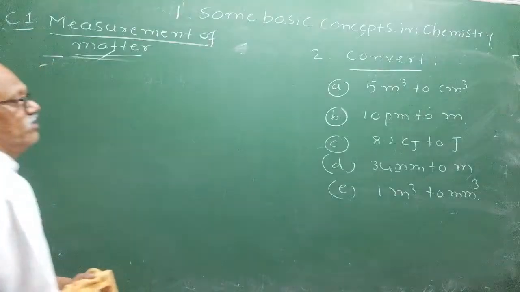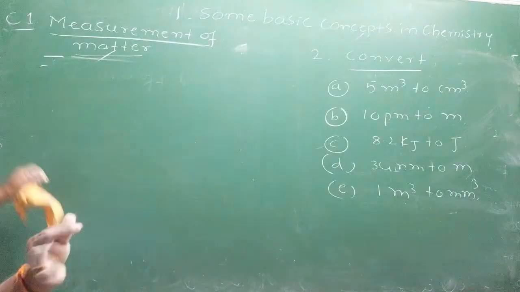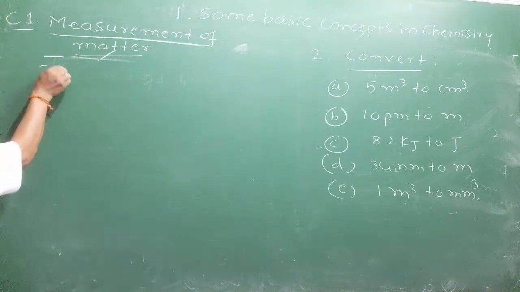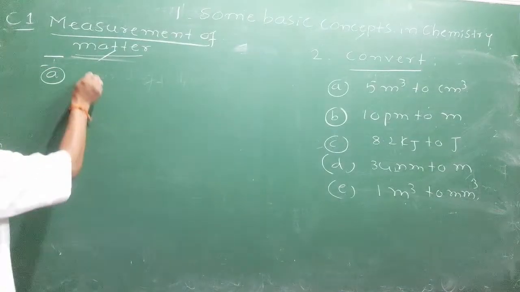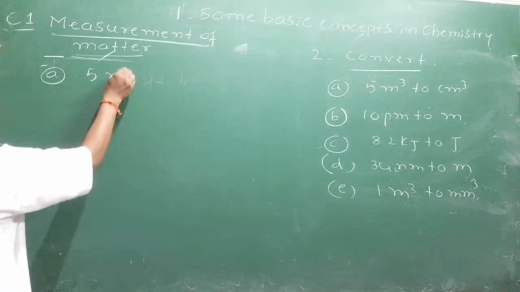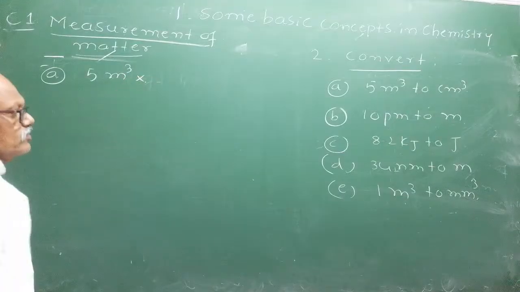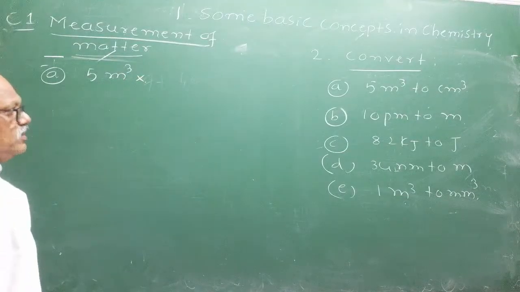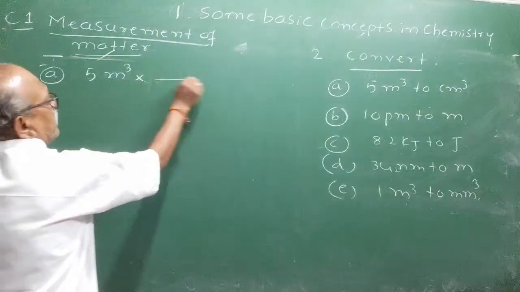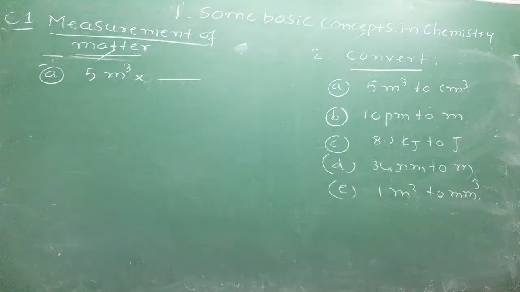Right? First, cubic meter to centimeter cube. I told you the unit factor method. See, let me write here. 1 cubic meter is equal to. Okay. Now, how do you express this? What is the conversion factor?